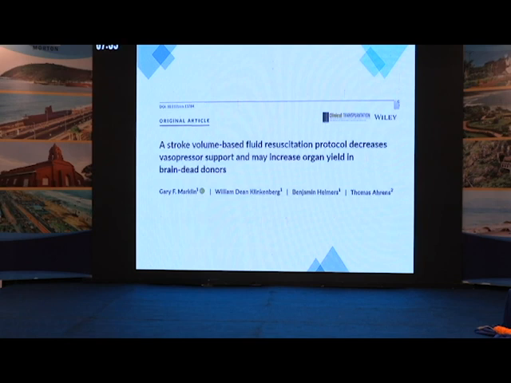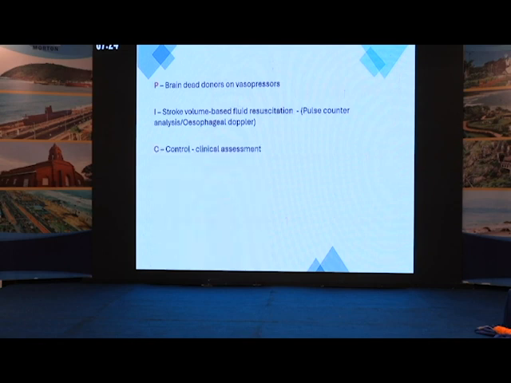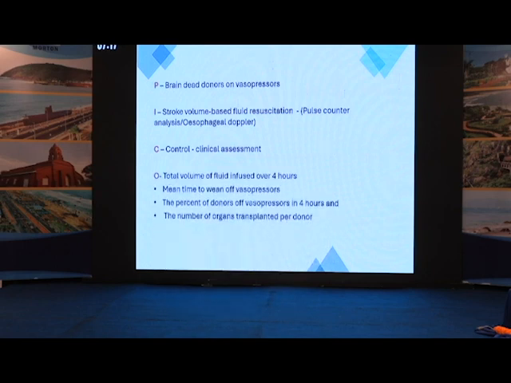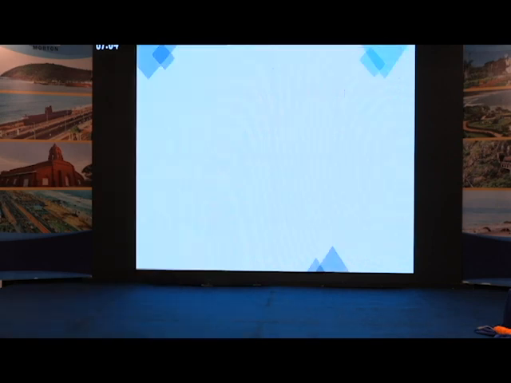So what they did? The population which they included were the brain dead donors on vasopressors. In the intervention group, they used stroke volume based fluid resuscitation by pulse contour analysis or esophageal Doppler. In the control group, they gave fluid by the clinical assessment by the ICU nurse or the doctor. And the outcomes which they looked at were total volume of fluid infused over 4 hours, mean time to gain of vasopressors, the percentage of vasopressors in 4 hours, and the number of organs transplanted per donor. This is an observational study, so they put down the baseline characteristics which are similar between the two groups.